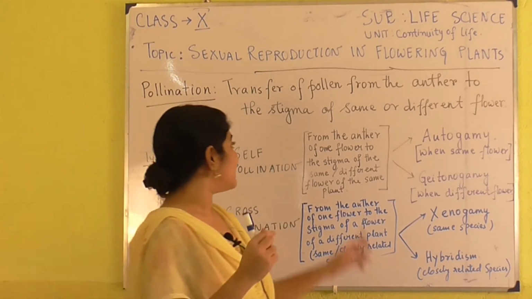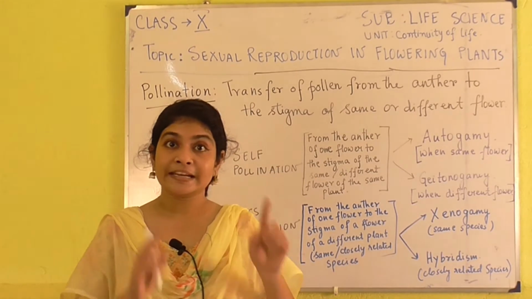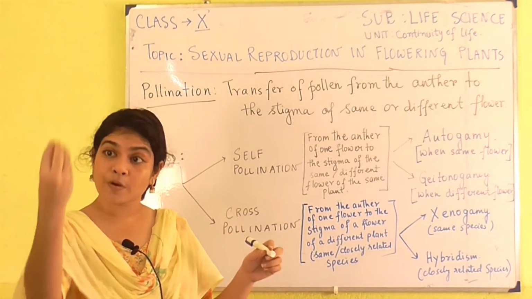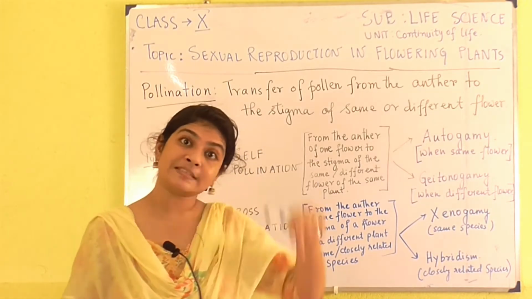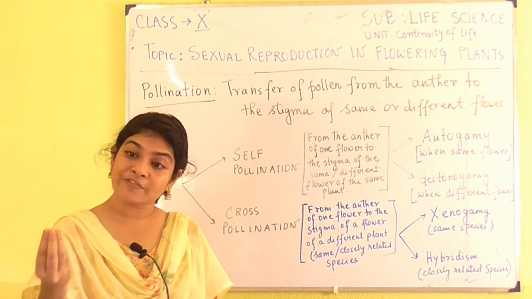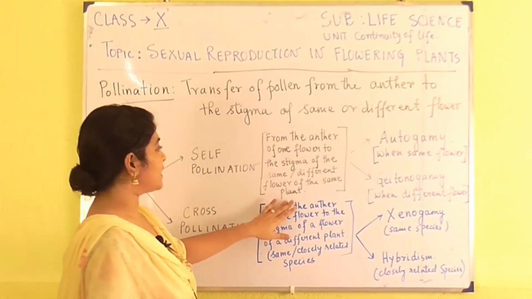We should know that self-pollination always occurs in the same plant. It can be the pollen grains from one flower going to another flower of the same plant, or it can also be the pollen of the same flower getting onto the stigma of the same flower. So this is very important.